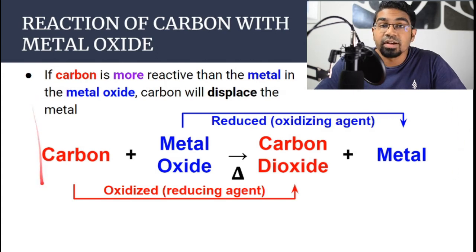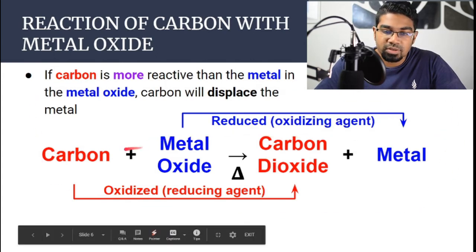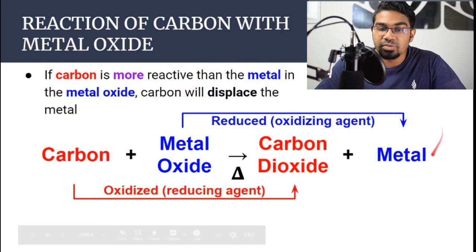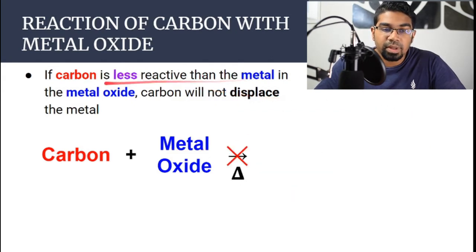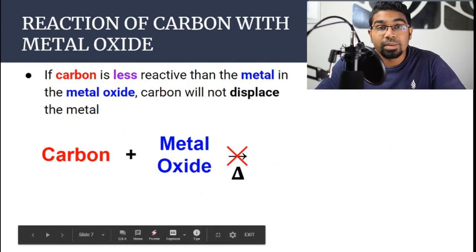So this is in fact a redox reaction. Carbon is oxidized while the metal oxide is reduced. And this can only happen if carbon is more reactive than the metal in the metal oxide. If carbon is less reactive than the metal in the metal oxide, then it will not be able to displace out the metal from the metal oxide and no reaction will take place.